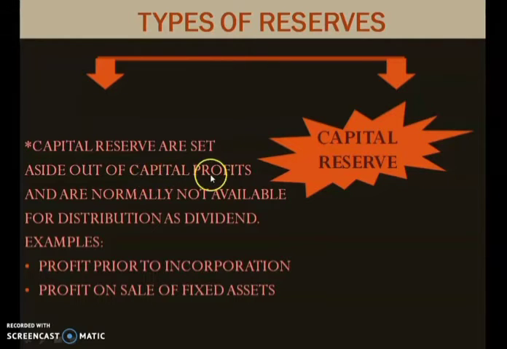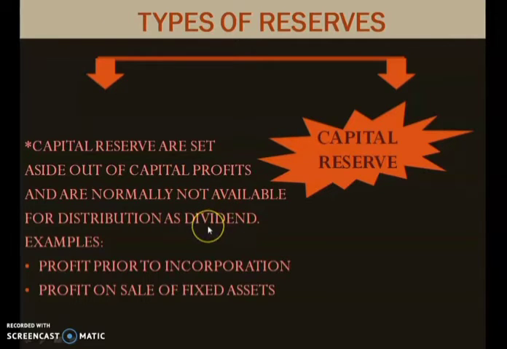That capital profit amount will be set aside as capital reserve, and normally it is not available for distribution as dividend. This money cannot be distributed as dividend. Now what is dividend? These are all new terms to you.